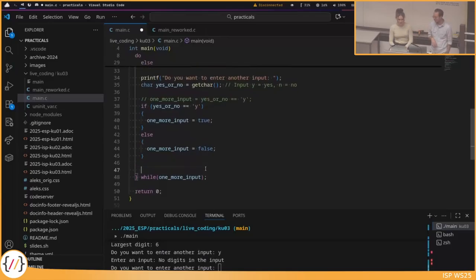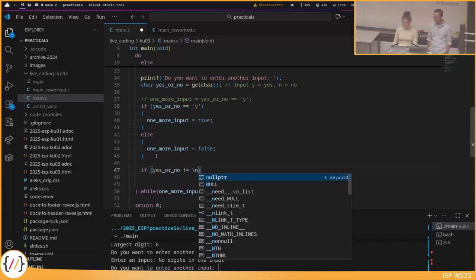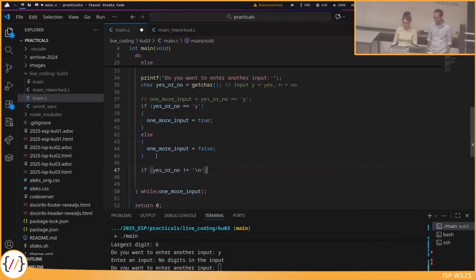Yeah. So what we need to do here is, well, let's first consider another edge case. Namely, if the user directly presses return, then the \n is already in yes or no. So we need to do if yes or no is not equal to return.